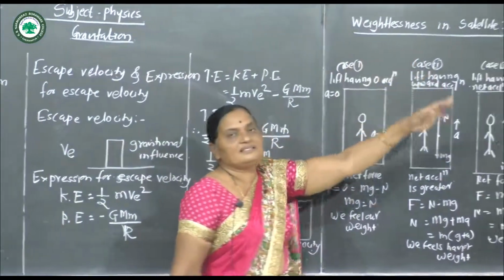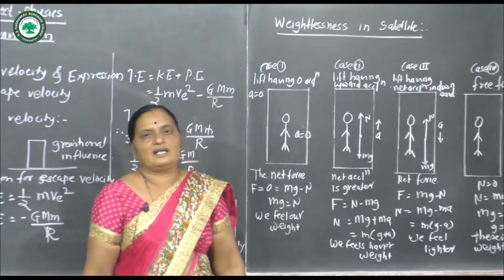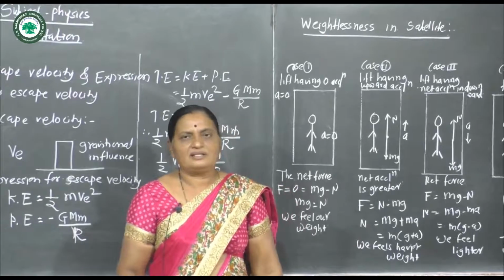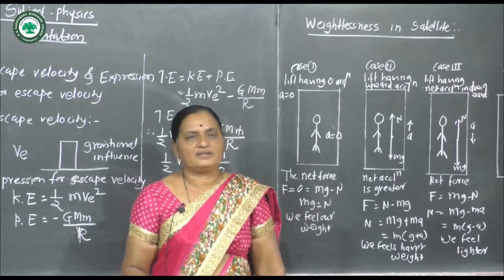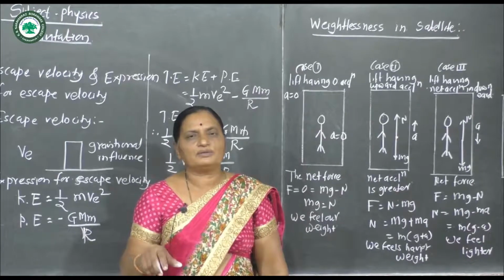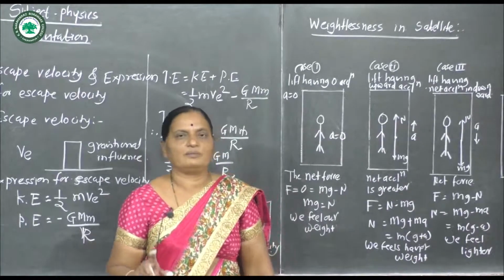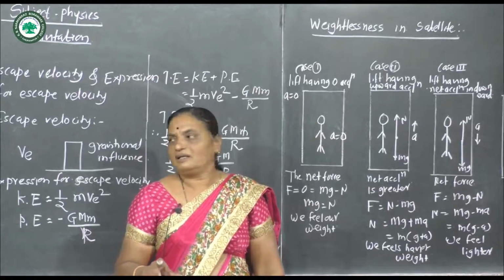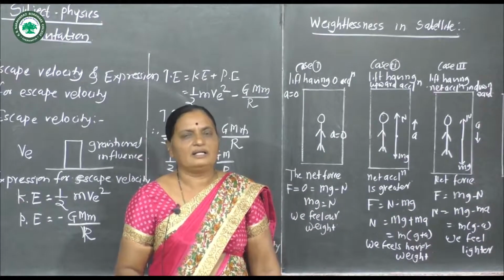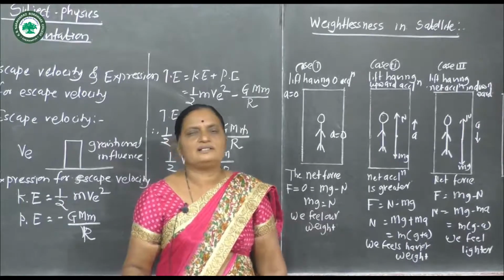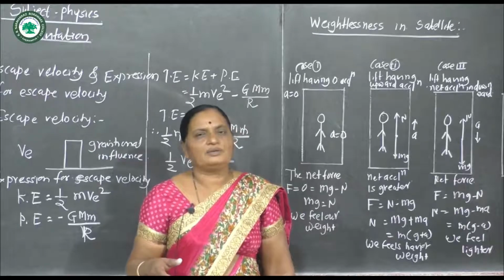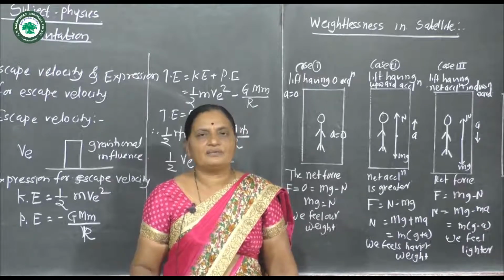weightlessness in a satellite. For example, when a person is on the earth's surface, there are two forces acting on our body: the weight, which is vertically downward, and another force, the normal reaction, which is vertically upward, and due to this we feel weight.